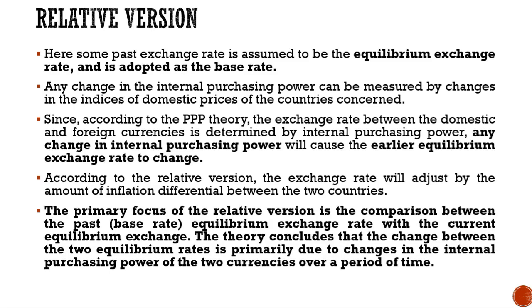The primary focus of the relative version is the comparison between the past, that is the base year, base rate, equilibrium exchange rate with the current equilibrium exchange rate. So here a comparison has to be made between the base year rate and the current year exchange rate. The theory concludes that the changes between the two equilibrium rates are primarily due to the changes in the internal purchasing power of the two currencies over a period of time.